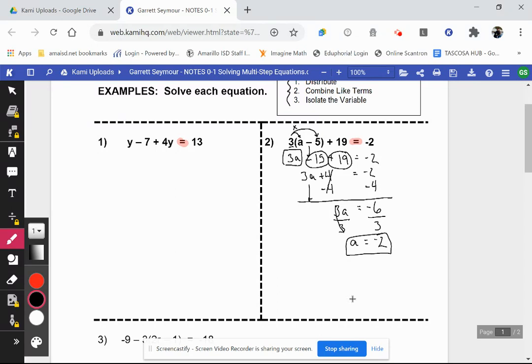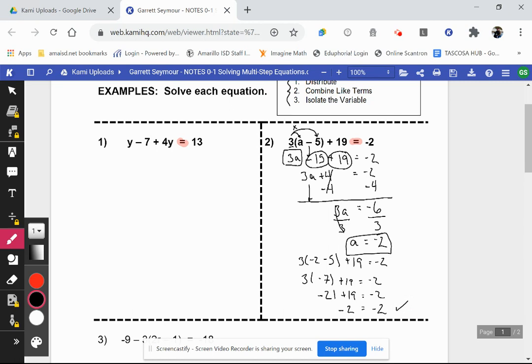So let's take a look at that. So if I say 3 times (-2 minus 5) plus 19 equals -2. Let's see if that's true. So -2 minus 5 is -7, plus 19 equals -2. So 3 times -7 is -21, plus 19 equals -2. -21 plus 19, that's going to leave me with -2, which is equal to -2. And that is correct.